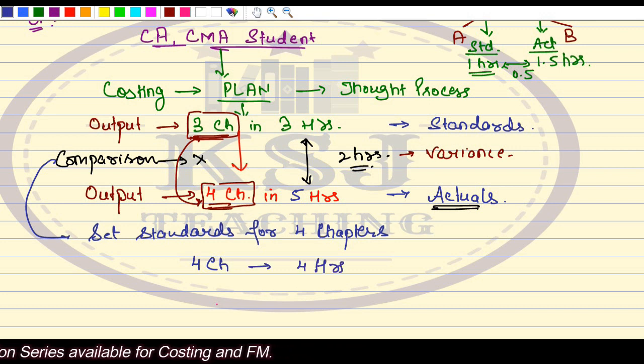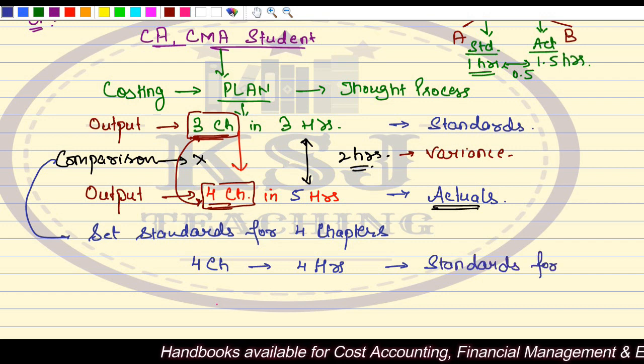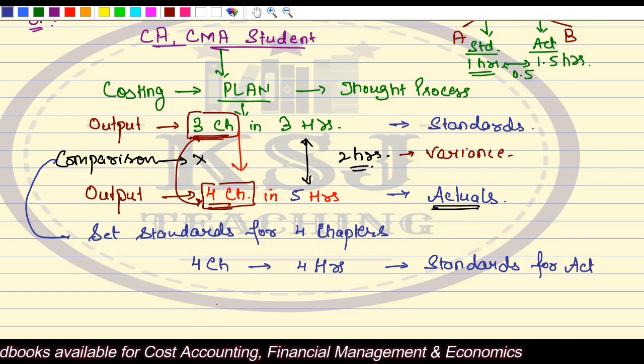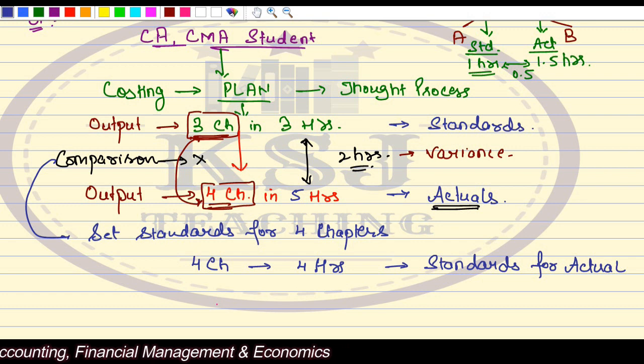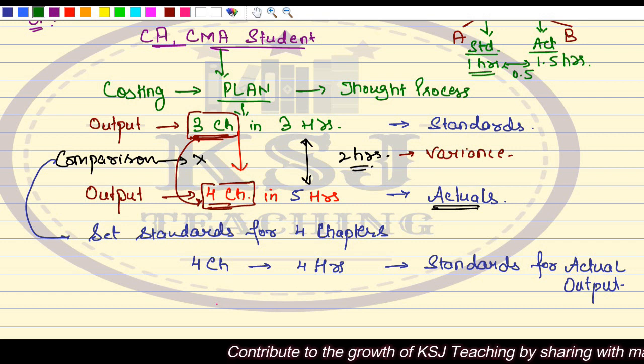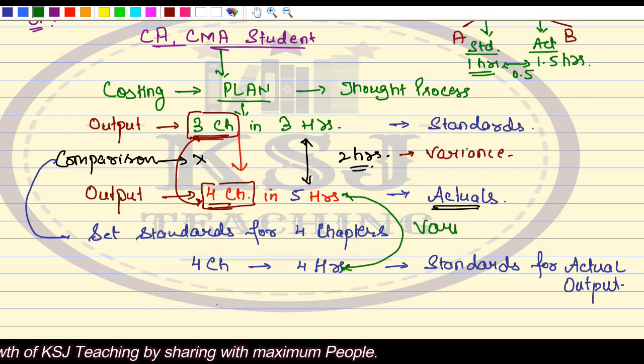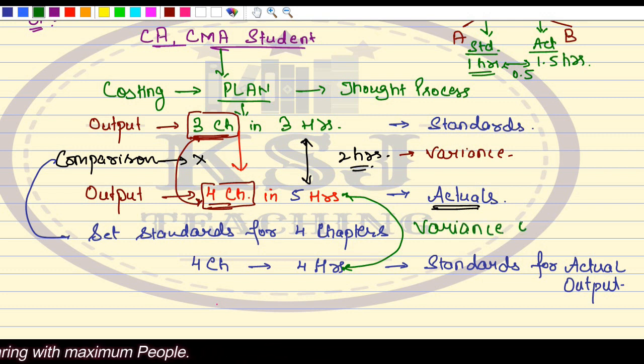3 chapters in 3 hours, that means on an average 1 hour 1 chapter. So 4 chapters in 4 hours. Now these are the standards for the actual output. The actual number of chapters that you have covered, that is 4 chapters. This is the actual output. So this is my standards for actual output. Now I can compare these 4 hours with these 5 hours, and I will say that there is a variance of 1 hour.